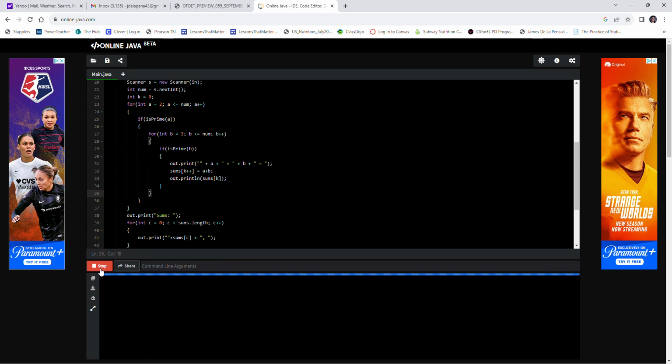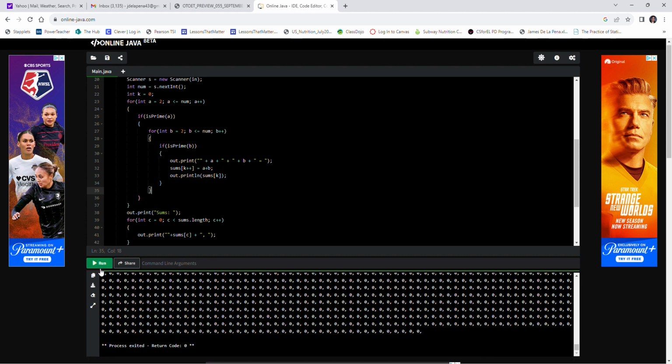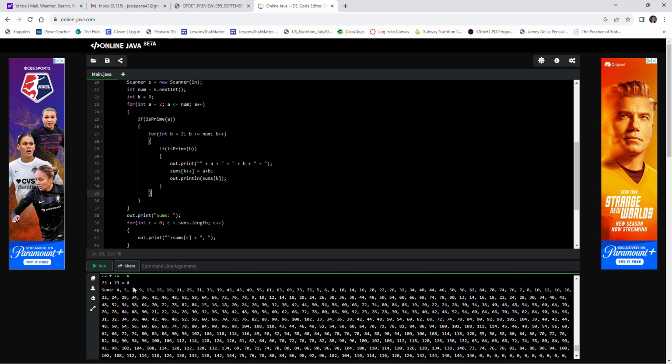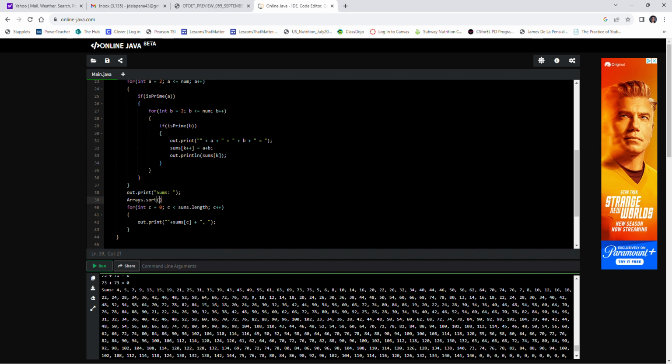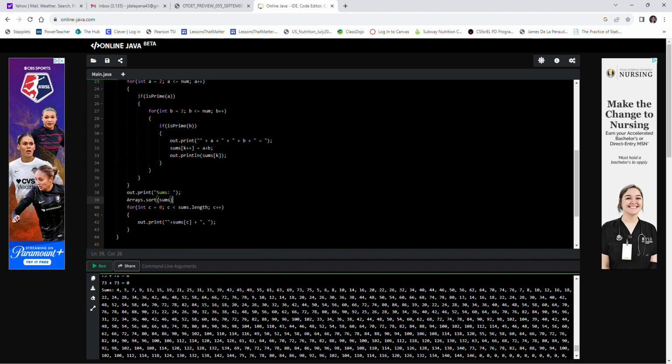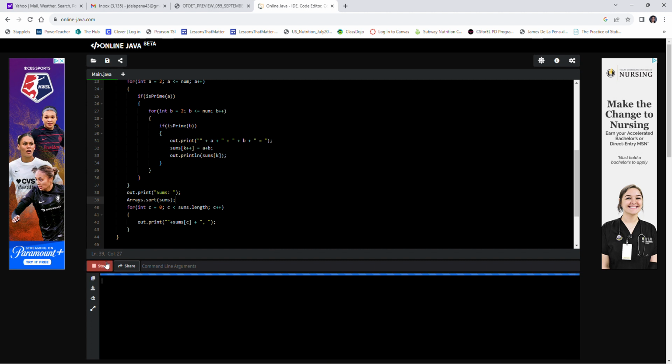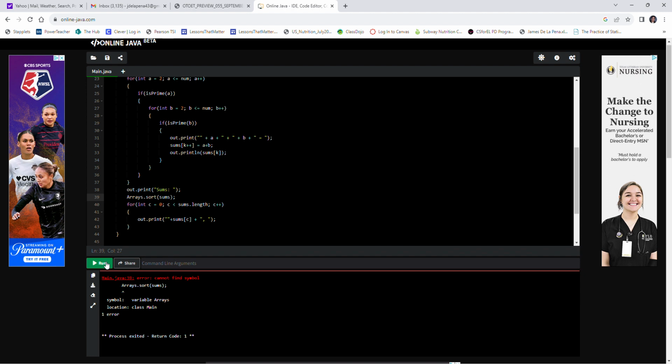How about if I feed it in, I don't know, 75 as an upper bound. And so already thinking a lot. 75, there we go. So we still got some zeros here in the padding, but now my sums are going up to, you know what? I think there is actually an Arrays.sort, isn't there? I feed that in my sums array, have it sort. That'll probably put the zeros at the beginning though. Arrays.sort? I thought that was a thing.